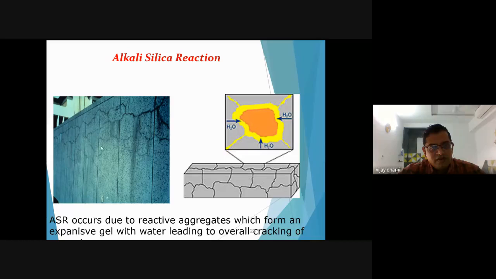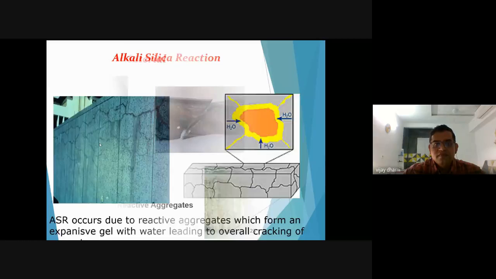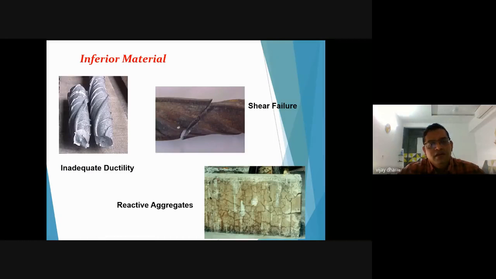This is a photograph of alkali silica reactions. You can see this beam structure. Such kinds of crack patterns form in the alkali silica reaction. If people are using inferior material, meaning inadequately ductile steel, it may get a failure due to shear failure of the steel structures. These are the things we have seen about reactive aggregates.